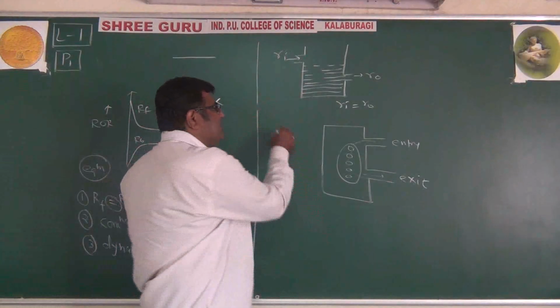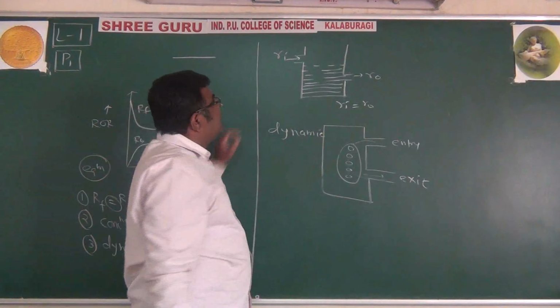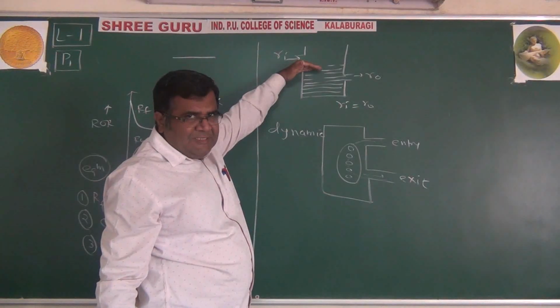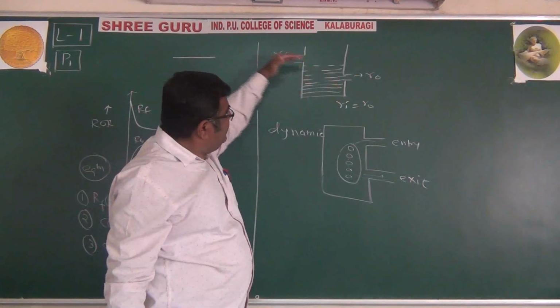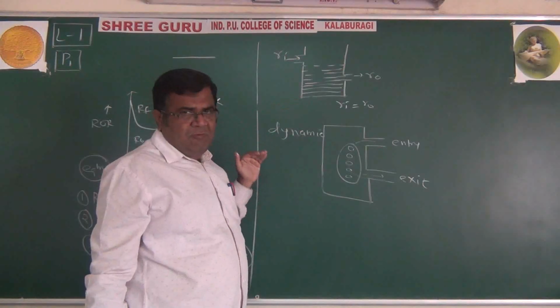So we call this dynamic. It is not that water is not coming and not going, that's why it is constant. It is not like that. It is coming and going. But the thing is that the rate of inward flow is equal to the rate of outward flow.